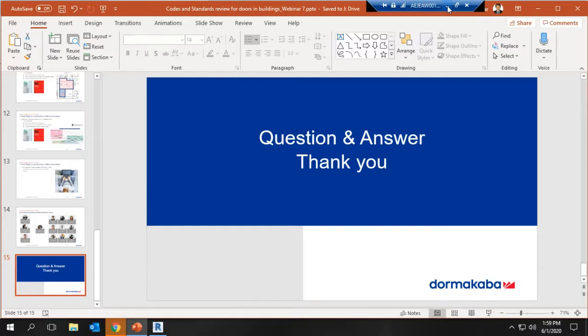And similarly, the next one, emergency exit doors. The emergency exit door need not be a fire rated door, but it will serve as an exit route door. So this door will be in the exit route, and it can be with an exit device. I hope I answered your question. Altaf, if you want to add anything, please.